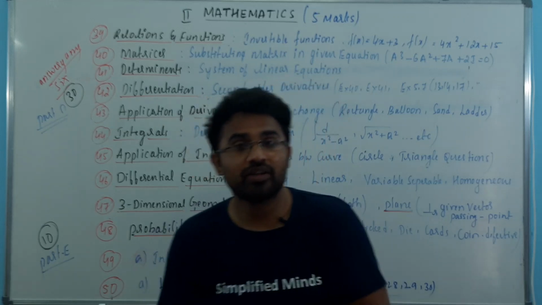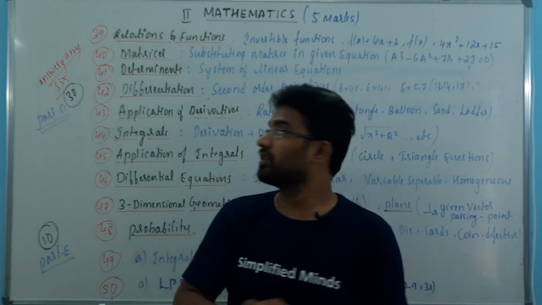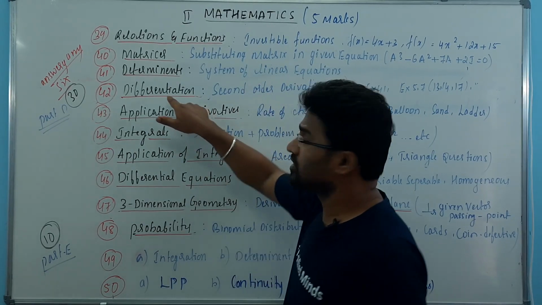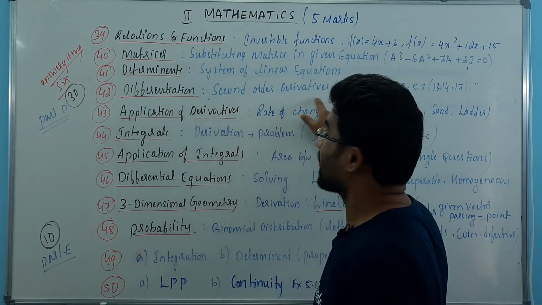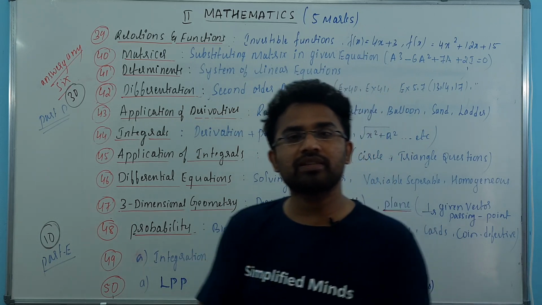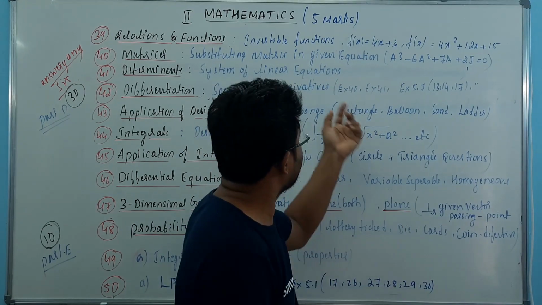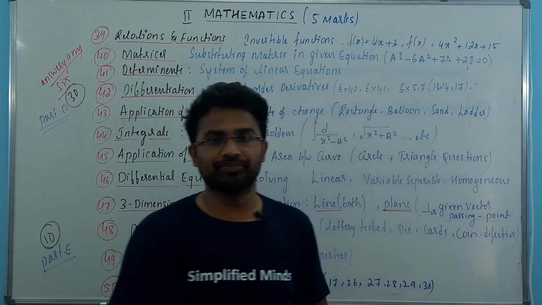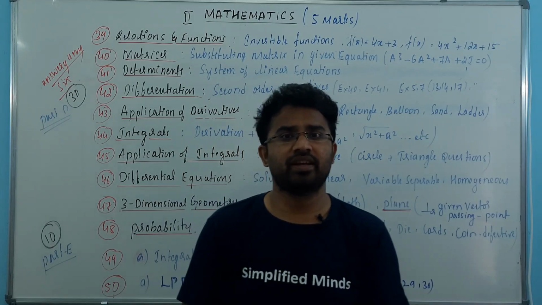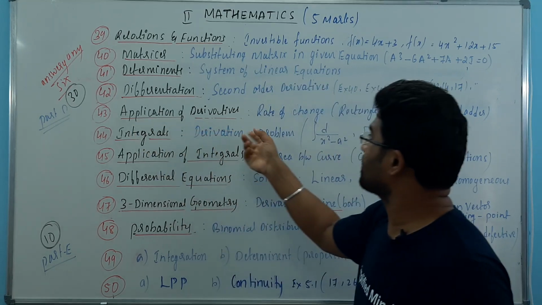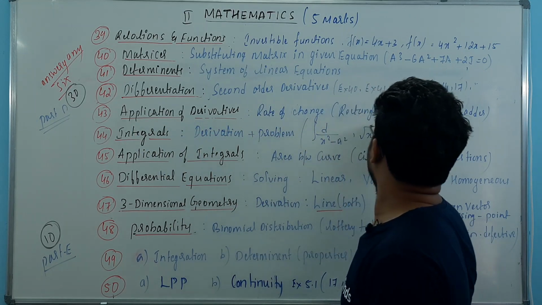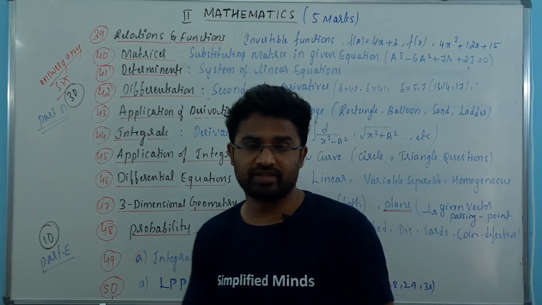So instead of that, please go through differentiation and application of derivatives. This differentiation question mostly comes as a 5 marker from second order derivative. If you know the basics of differentiation, there are only a certain fixed number of questions: example 40, 41, and 13, 14 and 17. It can come within these. In application of derivatives, the 5 marker is rate of change of quantities. In that, mostly they'll ask the rectangle, balloon, sand, and ladder questions.